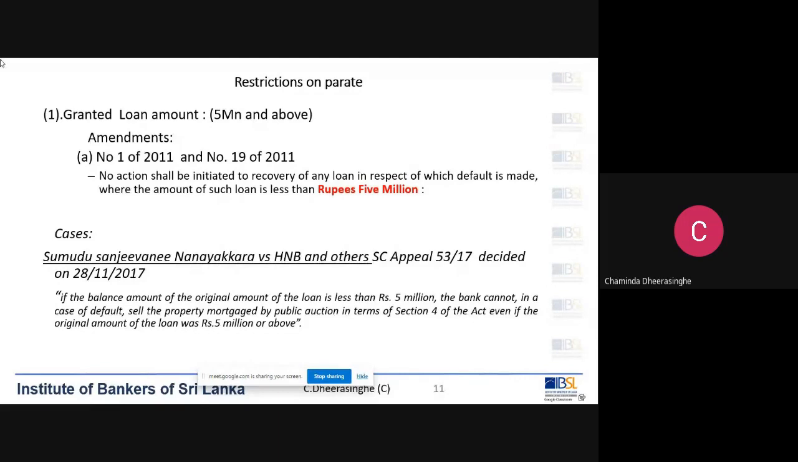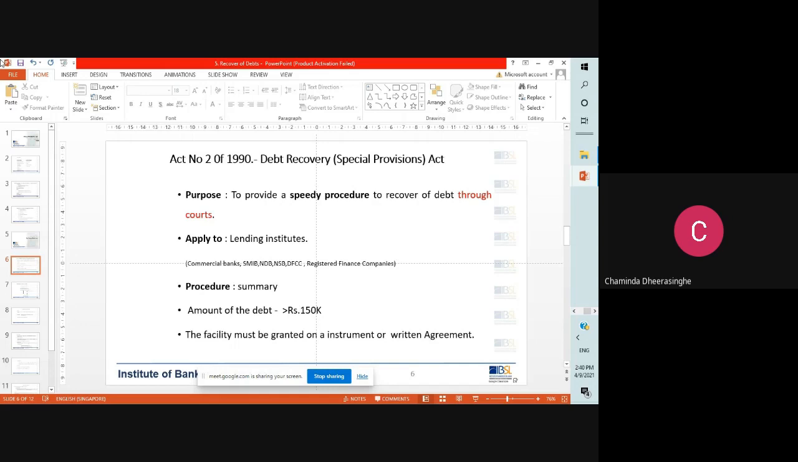Right. Okay. So then we'll finish with this because the time is now 2:40. So we have to go for the other one. This is again, I'm saying this is very important. So therefore, study the act provisions, amendment, and also the cases that I gave. Right. Then we'll go to the other one.